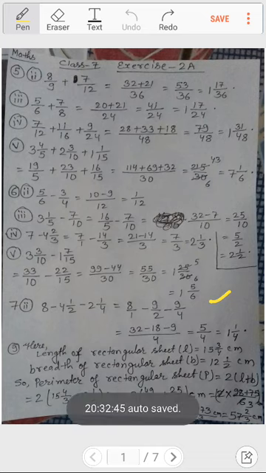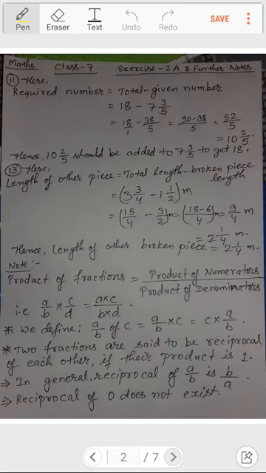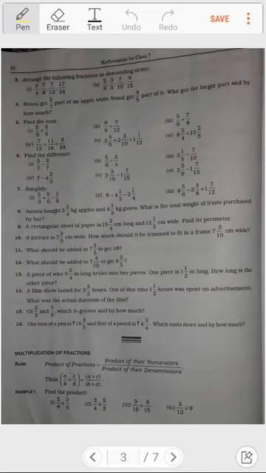Now after this, question number 8 was the word problem which I had explained to you earlier. So 9 was left, so I will be explaining 9. If you see the question, here it is: a rectangular sheet of paper is 15 3 by 4 centimeter long and 12 1 by 2 centimeter wide. You have to find its perimeter.